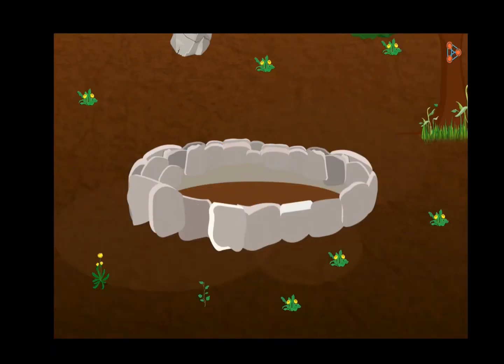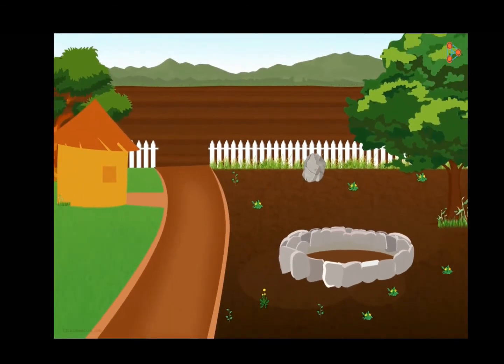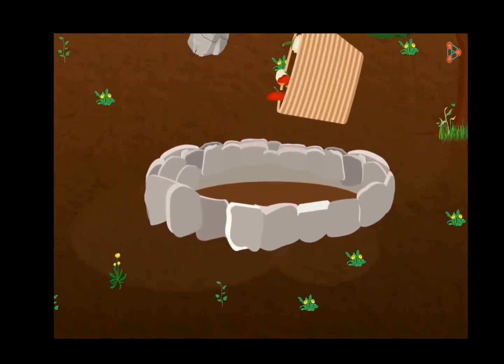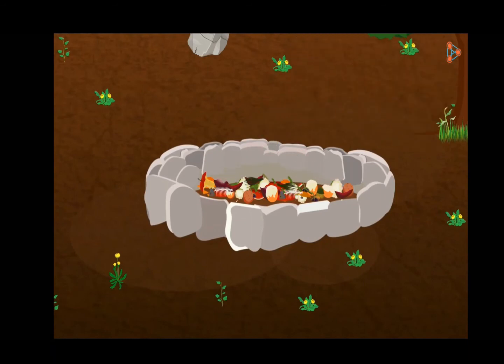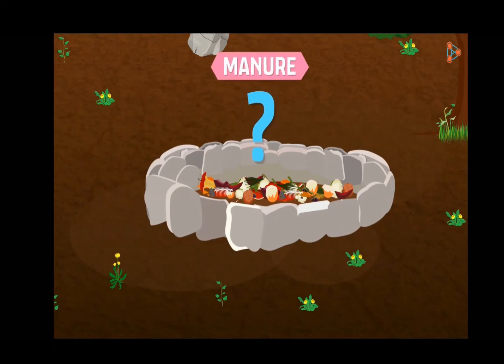Can you see a pit very close to the farm? What does he keep adding in this pit? Look carefully. They are wastes of vegetables, kitchen scraps, animal wastes, and dried leaves. Why is he doing this? What will he get from accumulation of this waste? Manure. That's right. What is manure exactly?